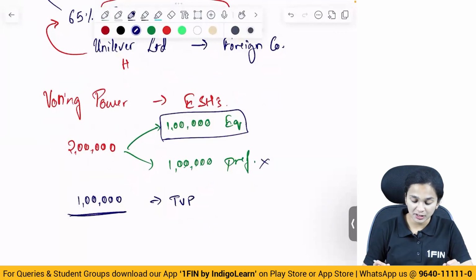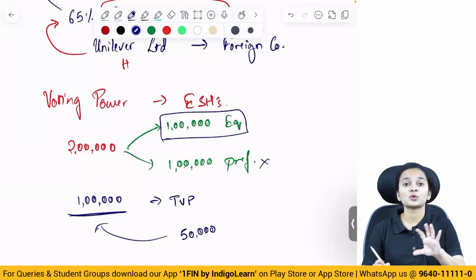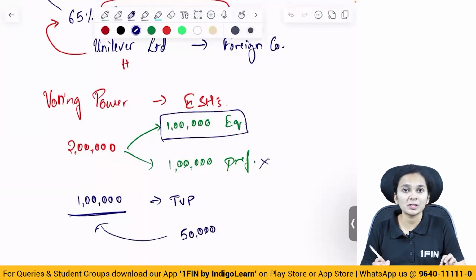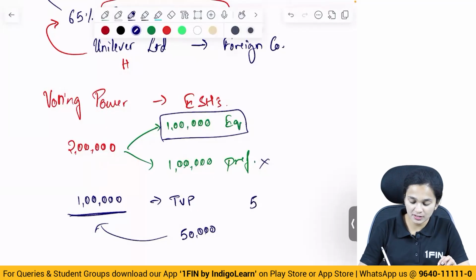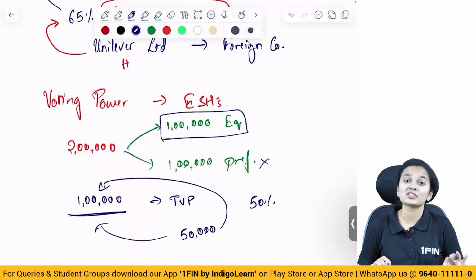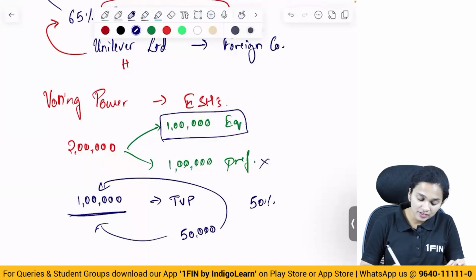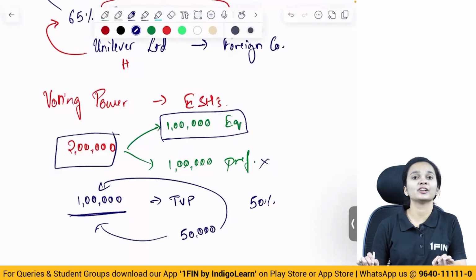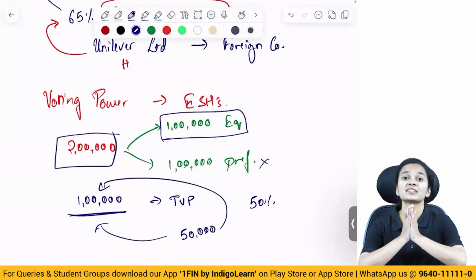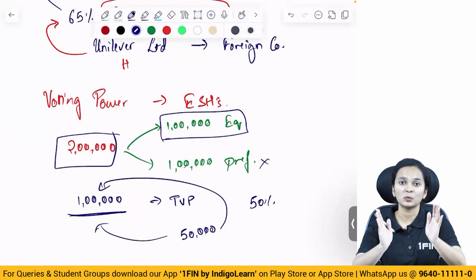Let's say there's a company which holds 50,000 equity shares in this company. What is the percentage of total voting power which this other company holds? It is 50% of 1 lakh. So this is how we calculate the total voting power. However, when we say total share capital, we take the entire 2 lakh into consideration. So there is a difference when we calculate total share capital and total voting power.